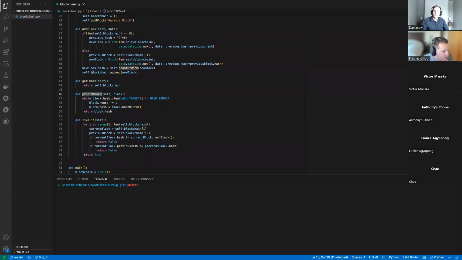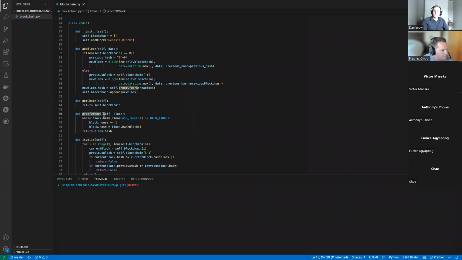And here's our proof of work method. This is where it's getting into that hashing algorithm and everything. So what we will do is we'll have a while loop, and this is basically just grabbing that hash string. As you can see, this is a string. I wish it had types and stuff. Maybe I should have written comments. But here's that hash string.